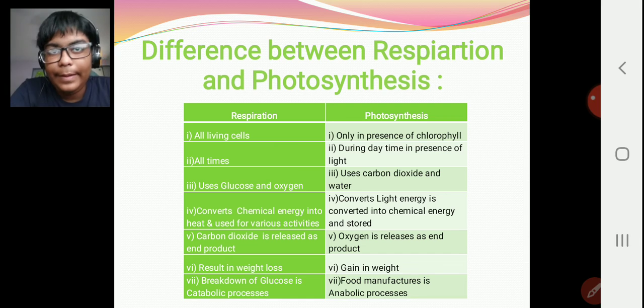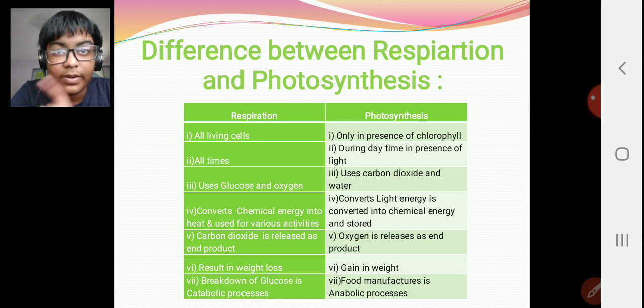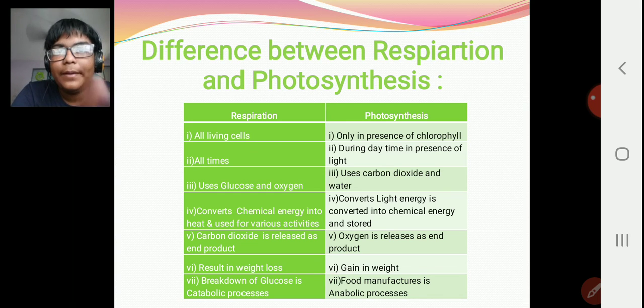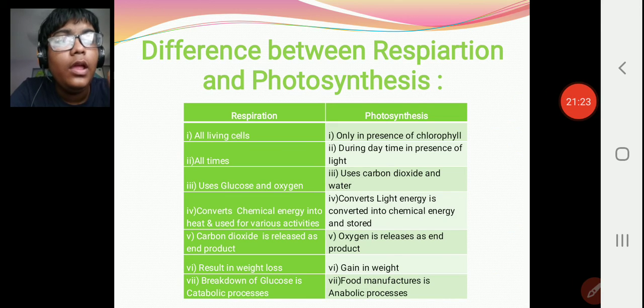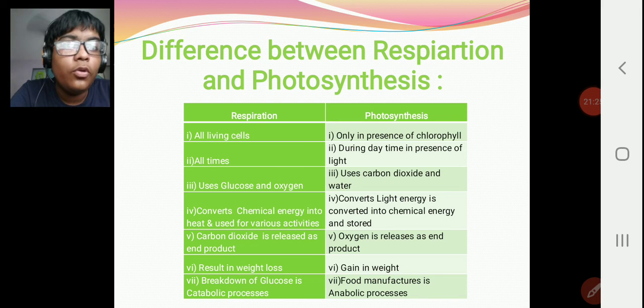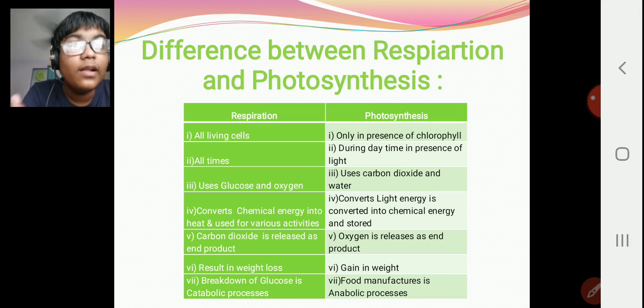What is the difference between respiration and photosynthesis? In respiration, all the living cells will perform respiration. They will respire, all the living cells. But photosynthesis can take place only if chlorophyll pigment is present. Now in respiration, the glucose and oxygen are broken down into carbon dioxide and so on. But in photosynthesis, carbon dioxide and water are used. We have seen how it is interlinked, how the cycle takes place.